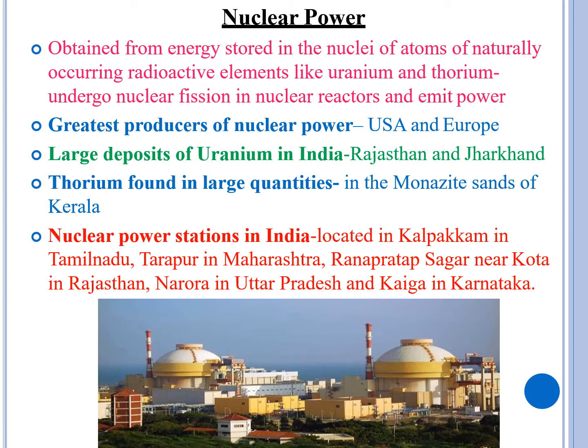Nuclear power is obtained from the energy stored in the nuclei of atoms of naturally occurring radioactive elements like uranium and thorium. They undergo nuclear fission in nuclear reactors and emit power. The greatest producers of nuclear power are USA and Europe. Large deposits of uranium are found in India, in Rajasthan and Jharkhand. And thorium is found in large quantities in the monazite sands of Kerala. Power stations in India are located in Kalpakkam in Tamil Nadu, Tarapur in Maharashtra, and so on.